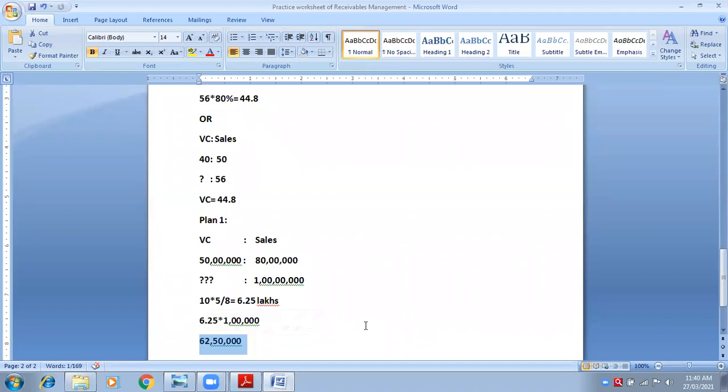So what mistake did we make here? Do common cancellation of 6 zeros. 6 zeros. Ma'am, we can use that formula of percentage.